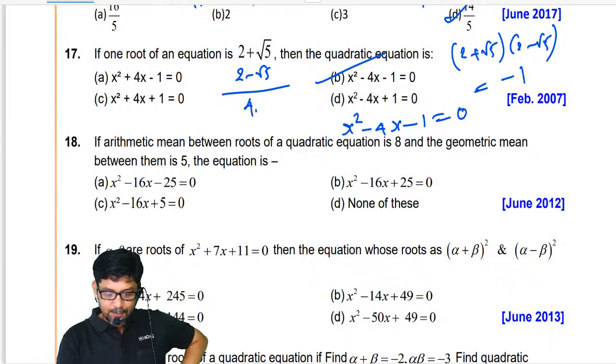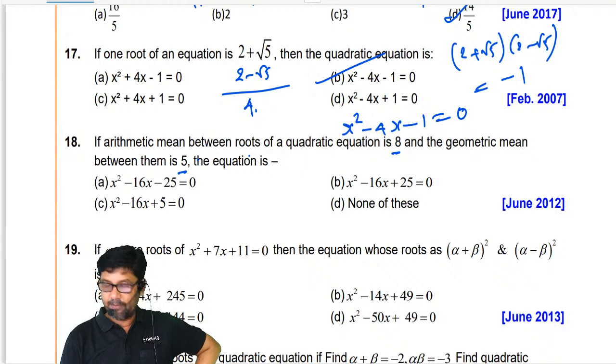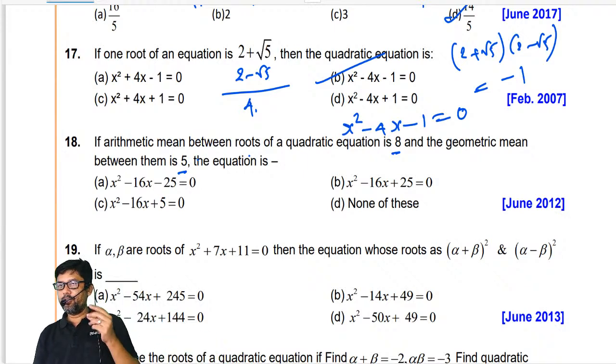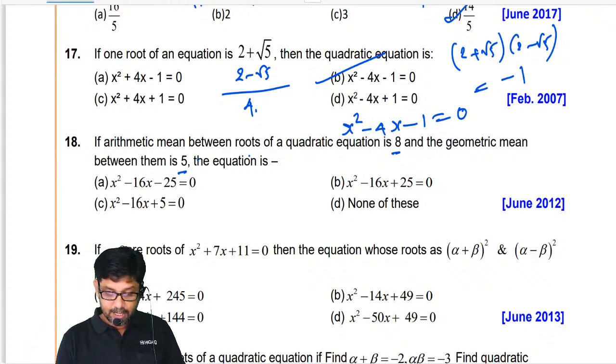Fine. If the arithmetic mean between roots of a quadratic equation is 8 and the geometric mean between them is 5, the equation is... Arithmetic mean between the roots of the quadratic equation is 8, geometric mean is 5, then the equation is, please listen to this, we need positive roots.